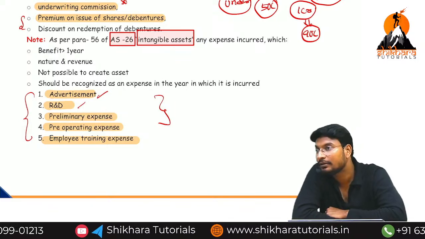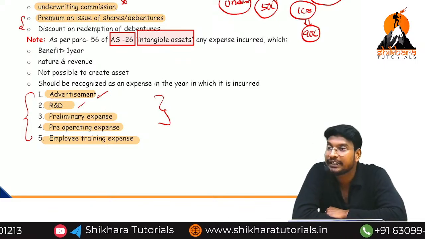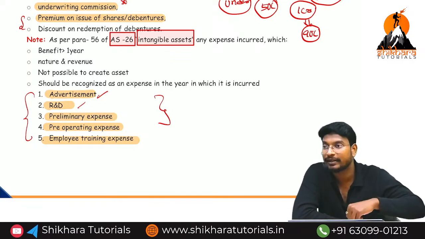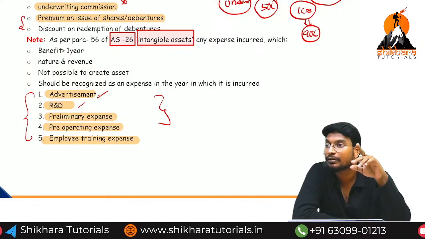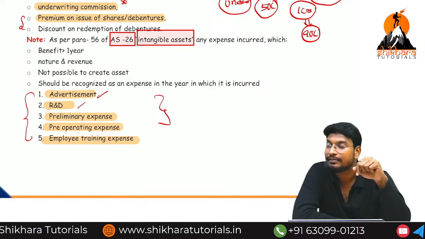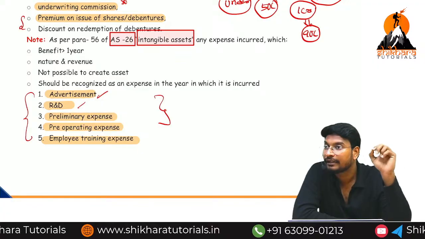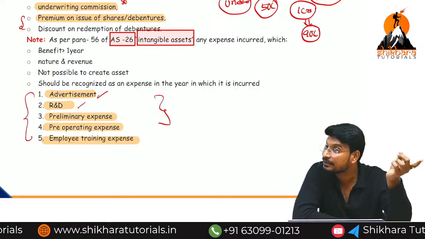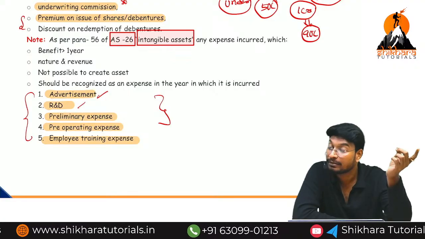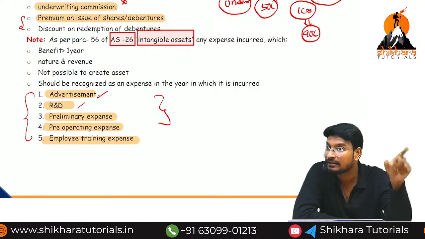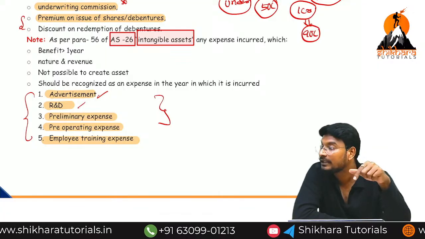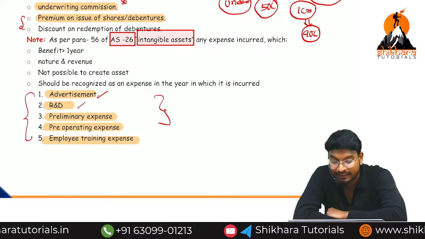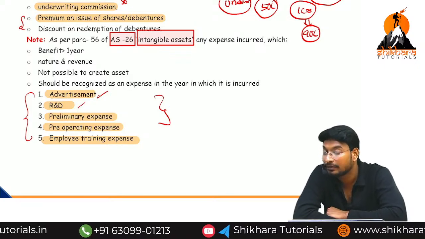Even though this is a deferred revenue expenditure, how do we need to classify it? As revenue expenses. So remember these types of points, they will ask in the question. Don't get confused. Advertisement expenses is a revenue expense. Normally that type of expenditure is called deferred revenue expense. But even though it is deferred revenue expenditure, as per AS 26 Intangible Assets, this type of expenditure is called revenue expenses.